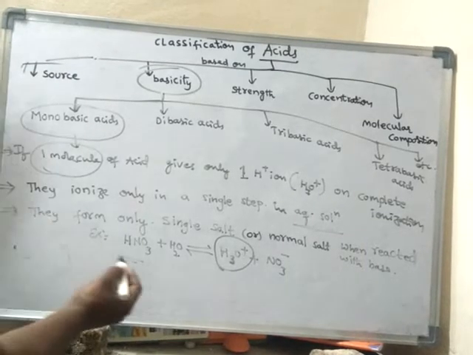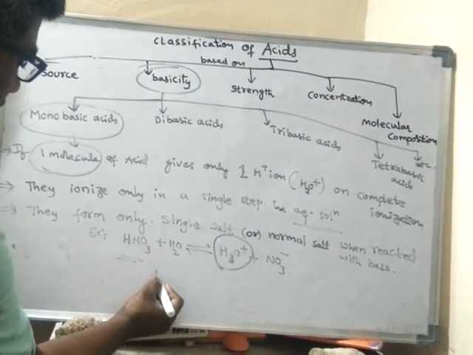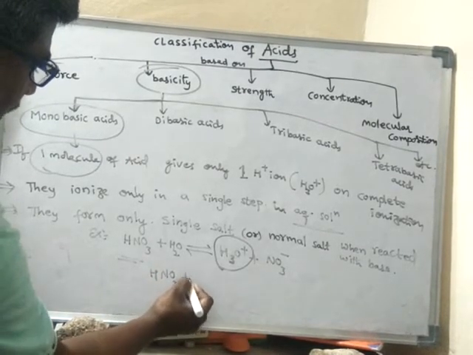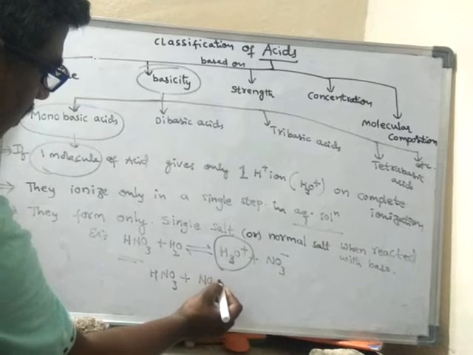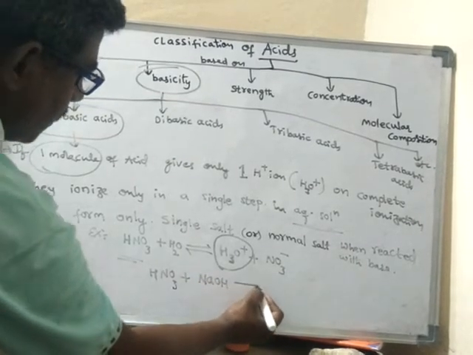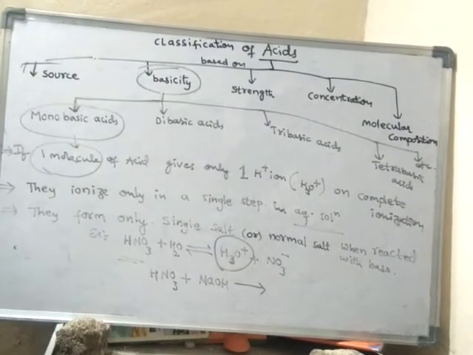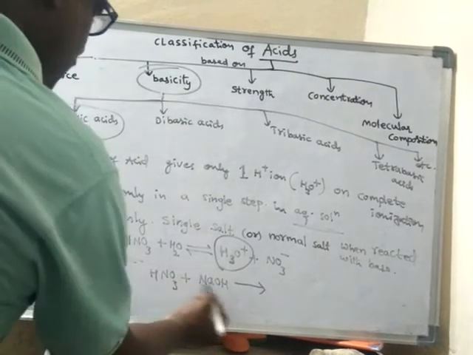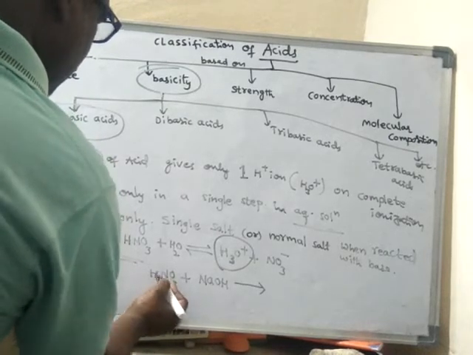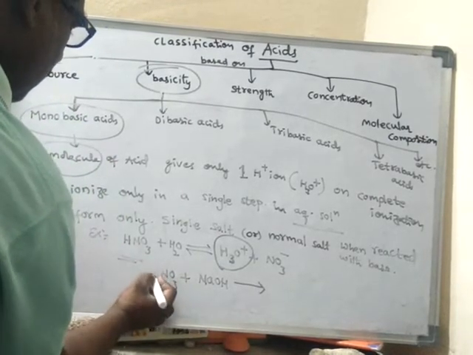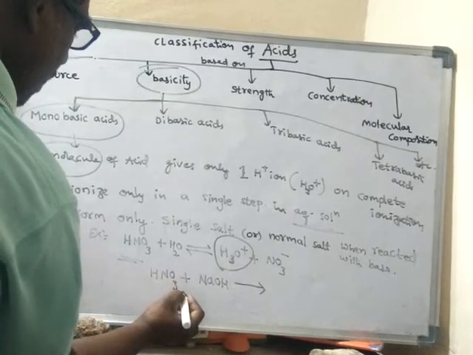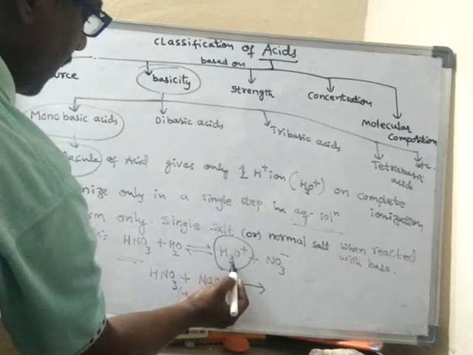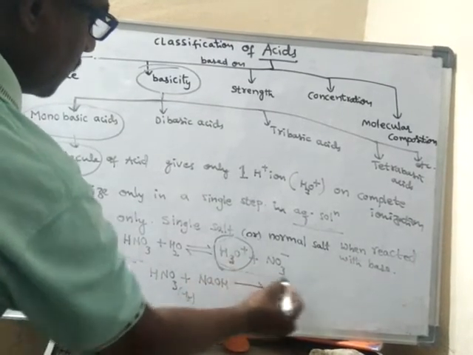See this nitric acid, when it reacts with a base like sodium hydroxide, what happens? The aqueous solution of nitric acid contains H3O plus ions and NO3 minus ions.